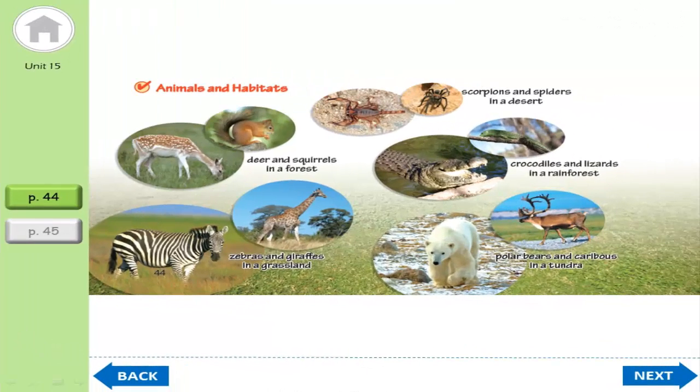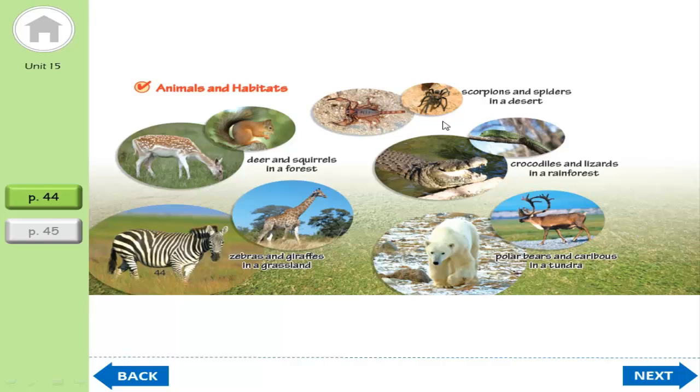Okay, now look at this picture. So we can see several animals like scorpion, spider, lizard, crocodiles, zebras, giraffe. So please try to remember the habitat and the names of the animals.